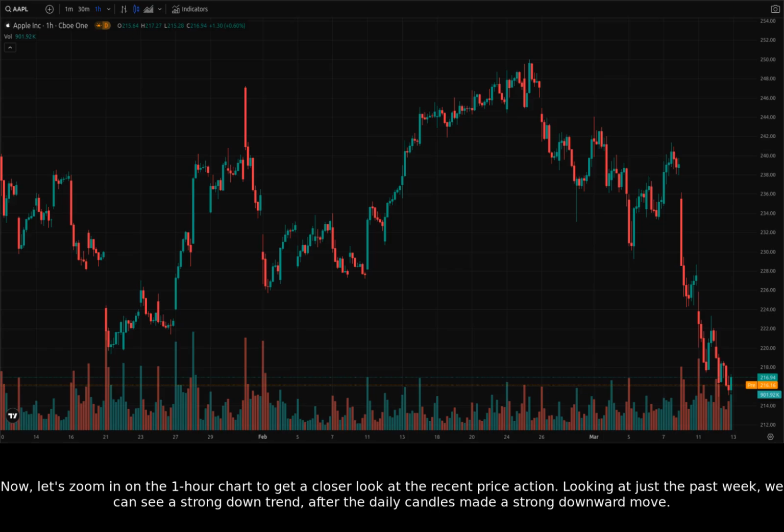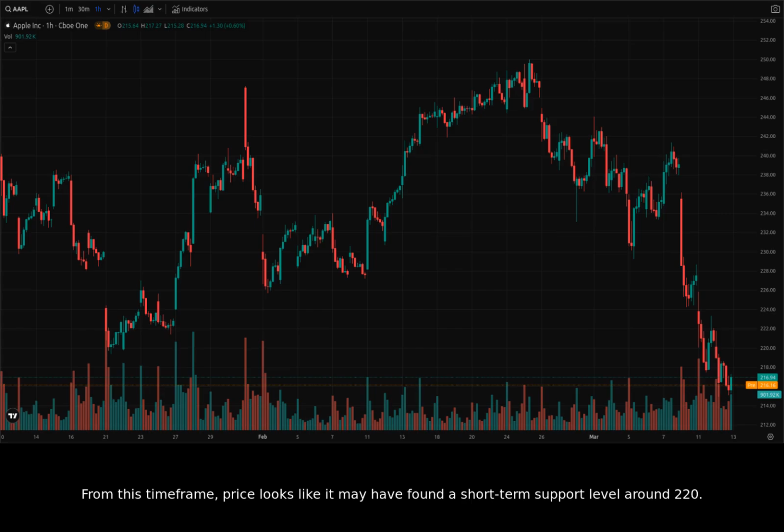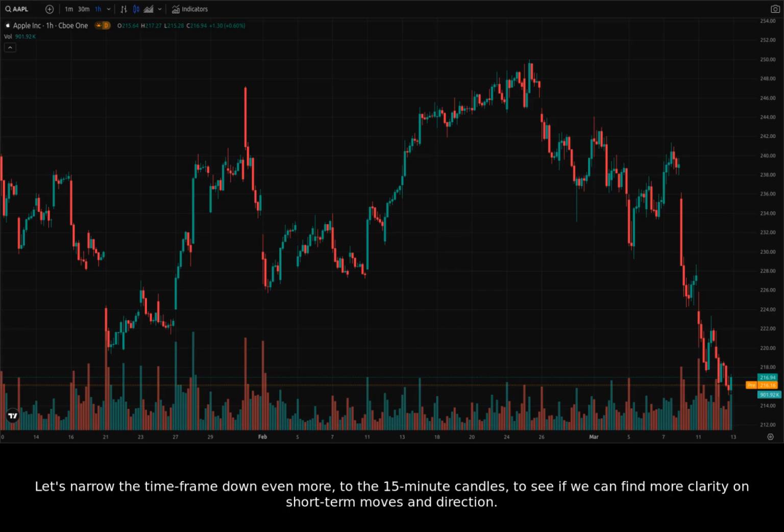Now, let's zoom in on the 1-hour chart to get a closer look at the recent price action. Looking at just the past week, we can see a strong downtrend after the daily candles made a strong downward move. From this time frame, price looks like it may have found a short-term support level around 220. Let's narrow the time frame down even more to the 15-minute candles to see if we can find more clarity on short-term moves and direction.